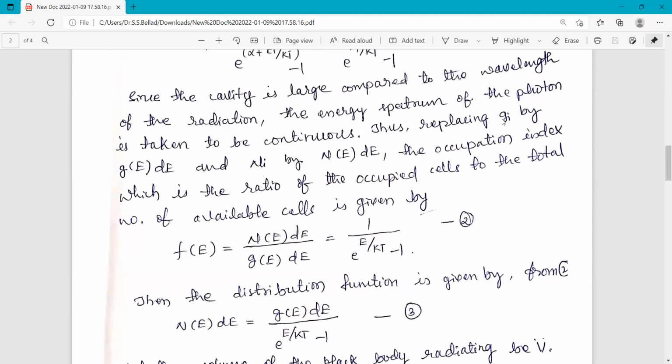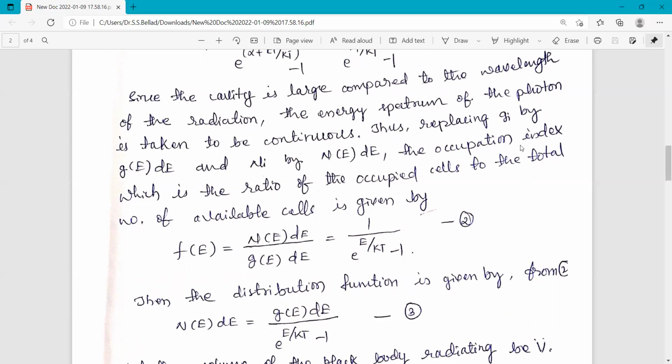But here, since all the wavelengths are possible, the spectrum is continuous. So you replace this discrete quantity with the continuum quantity g(E)dE, and also Ni by N(E)dE. This Ni is the number of photons inside the container.